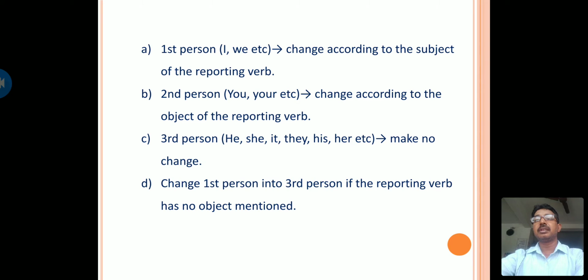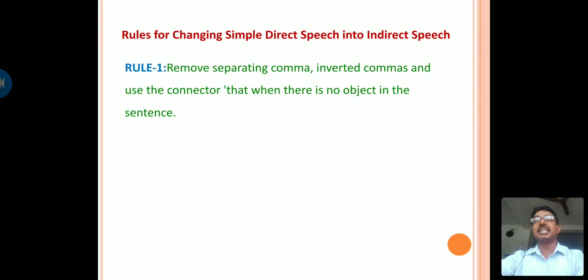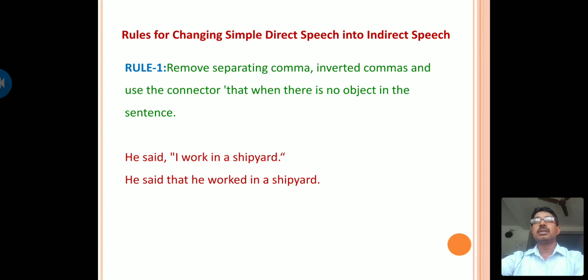And we also change the first person into third person if the reporting verb has no object mentioned. Now let us see the rules for changing simple direct speech into indirect speech. Here we remove the separating comma and inverted commas, and use the connector that when there is no object in the sentence.